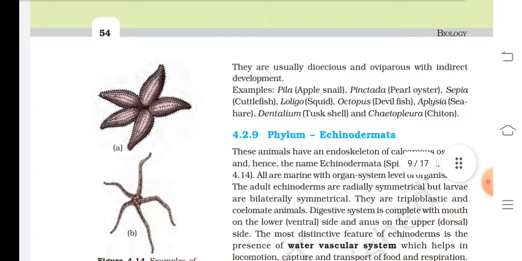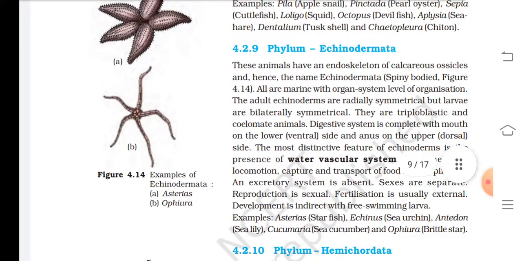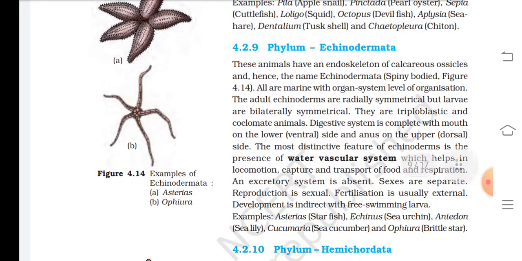4.2.9 Phylum Echinodermata. These animals have an endoskeleton of calcareous ossicles, and hence the name Echinodermata, that is given in figure 4.14. All are marine with organ system level of organization. The adult echinoderms are radially symmetrical, but larvae are bilaterally symmetrical.